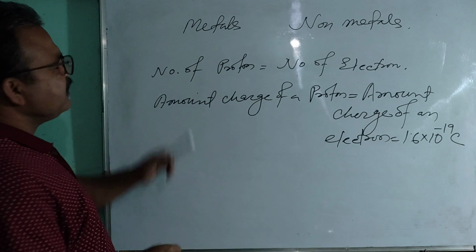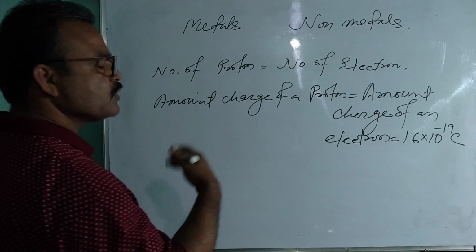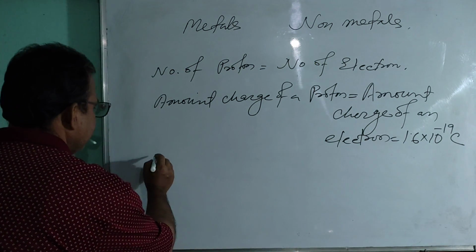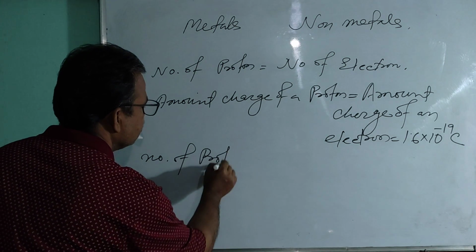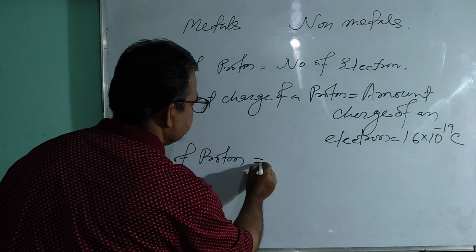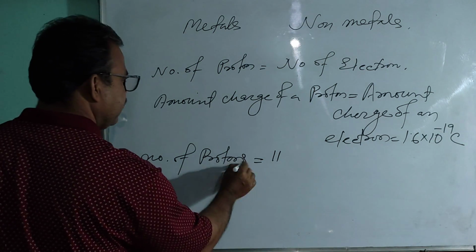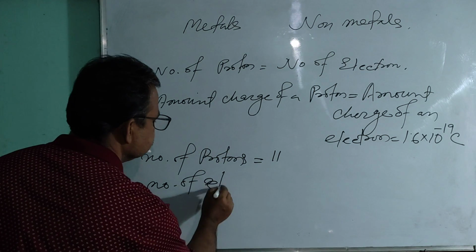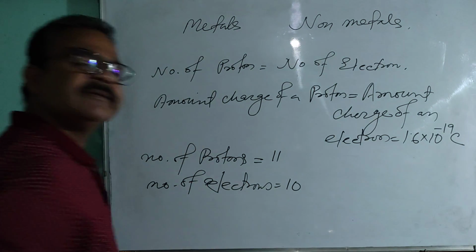Okay. Suppose you think about the sodium atom. When sodium atom releases one electron, then number of protons will remain same. Okay. Then number of electrons becomes 10.